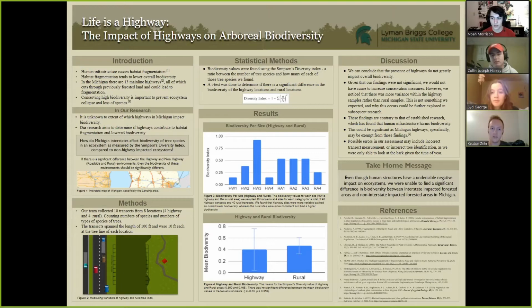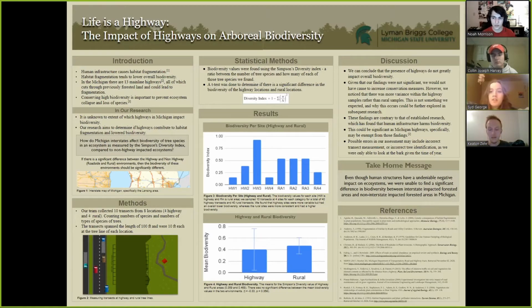For the results, we have two graphs. The first one is the biodiversity per site. So for example, HW1 is Highway 1 and RA1 is Rural Area 1. And the other graph we have is highway and rural biodiversity, which is the averages of the highway biodiversity and the rural biodiversity.